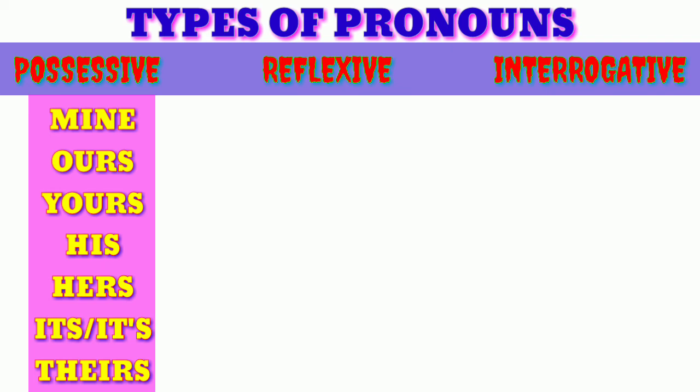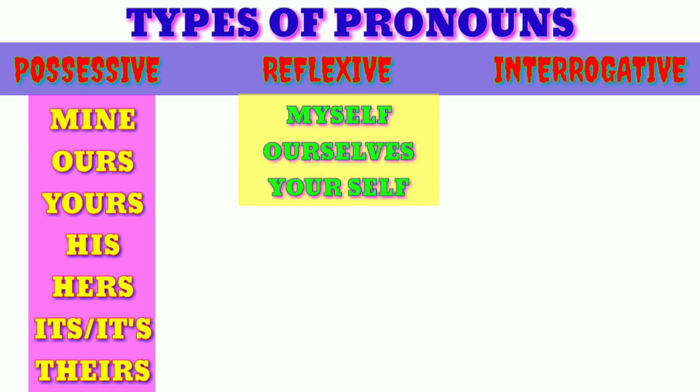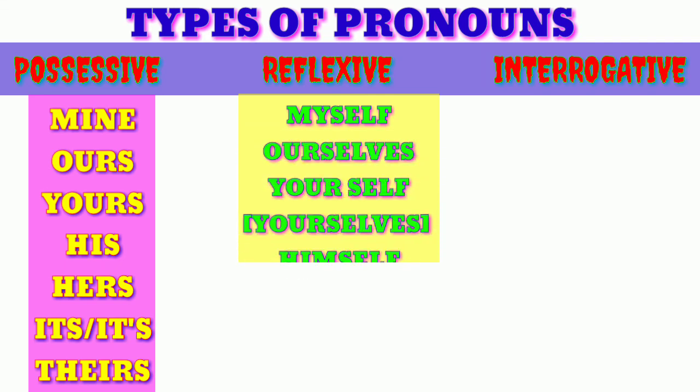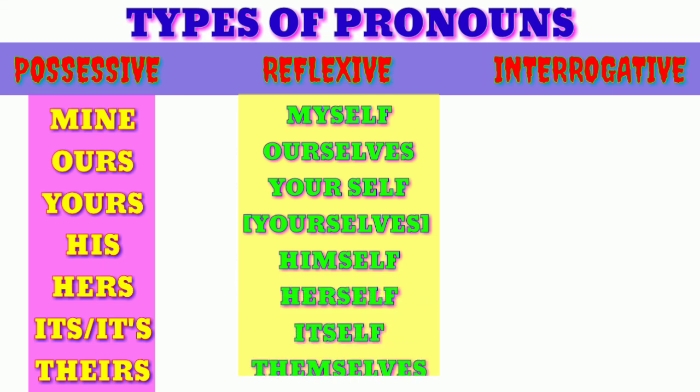That is the reflexive pronoun. What is that? The reflexive pronoun. They are myself, ourselves, yourselves, himself, herself, itself, themselves. Look here, this is the plural one.